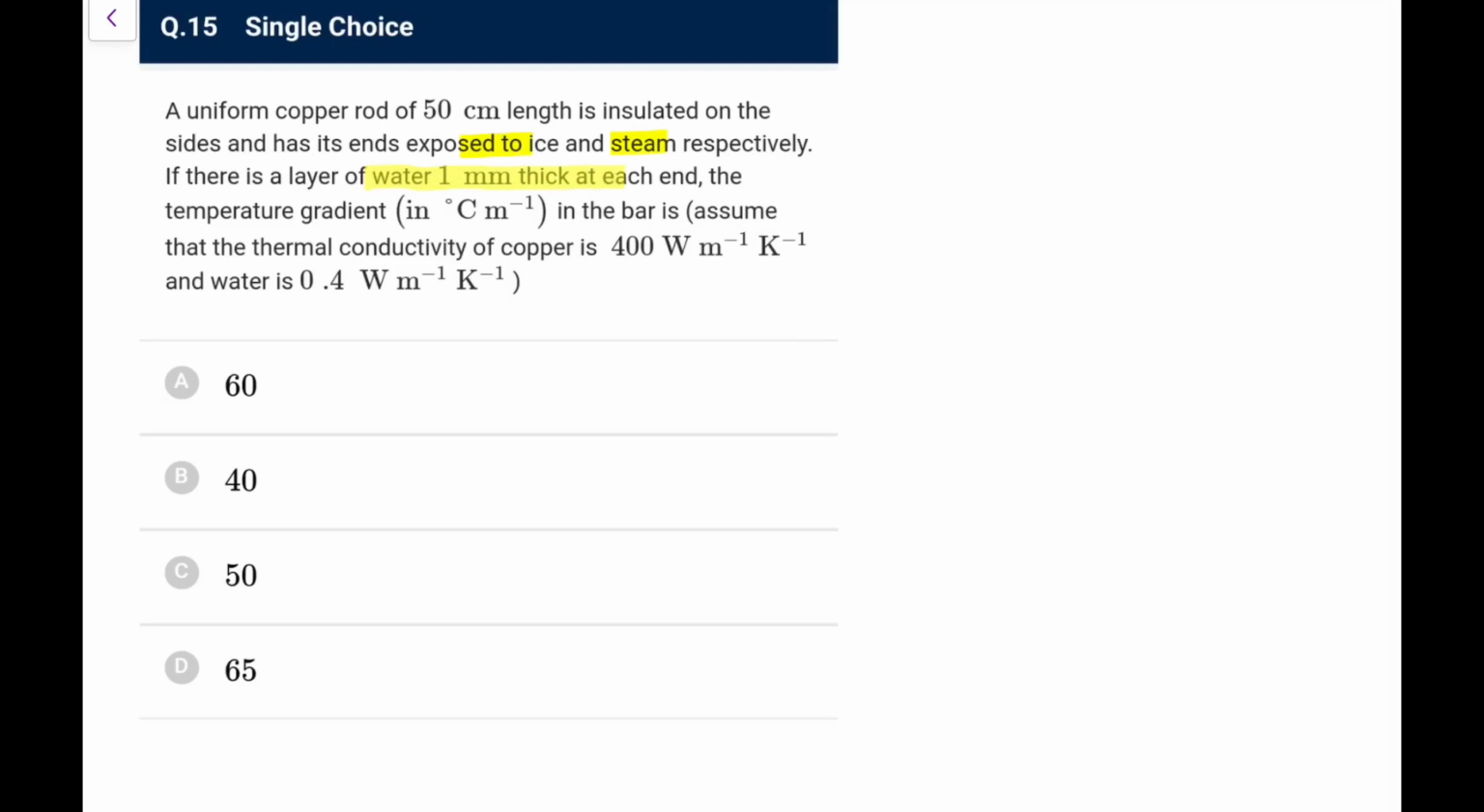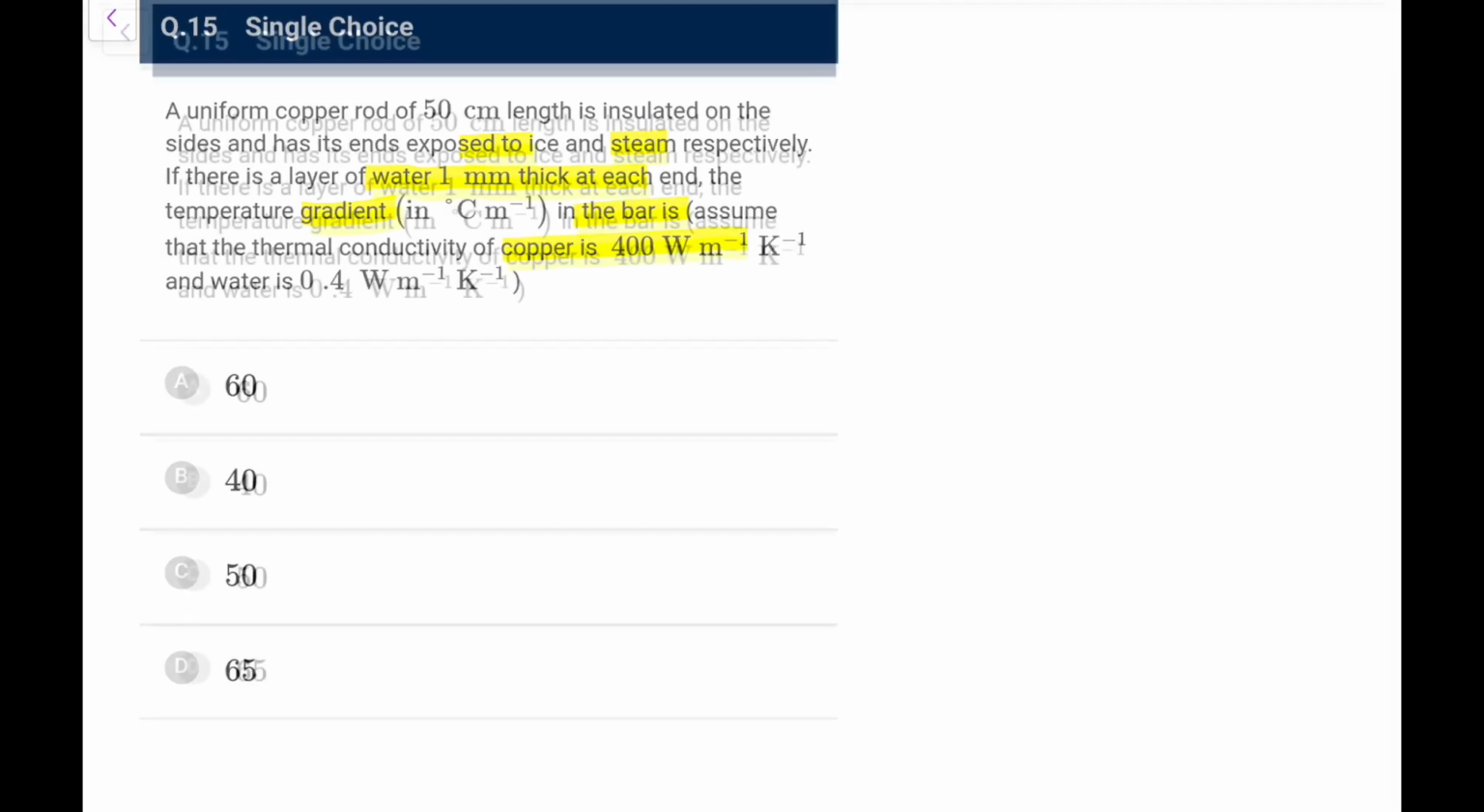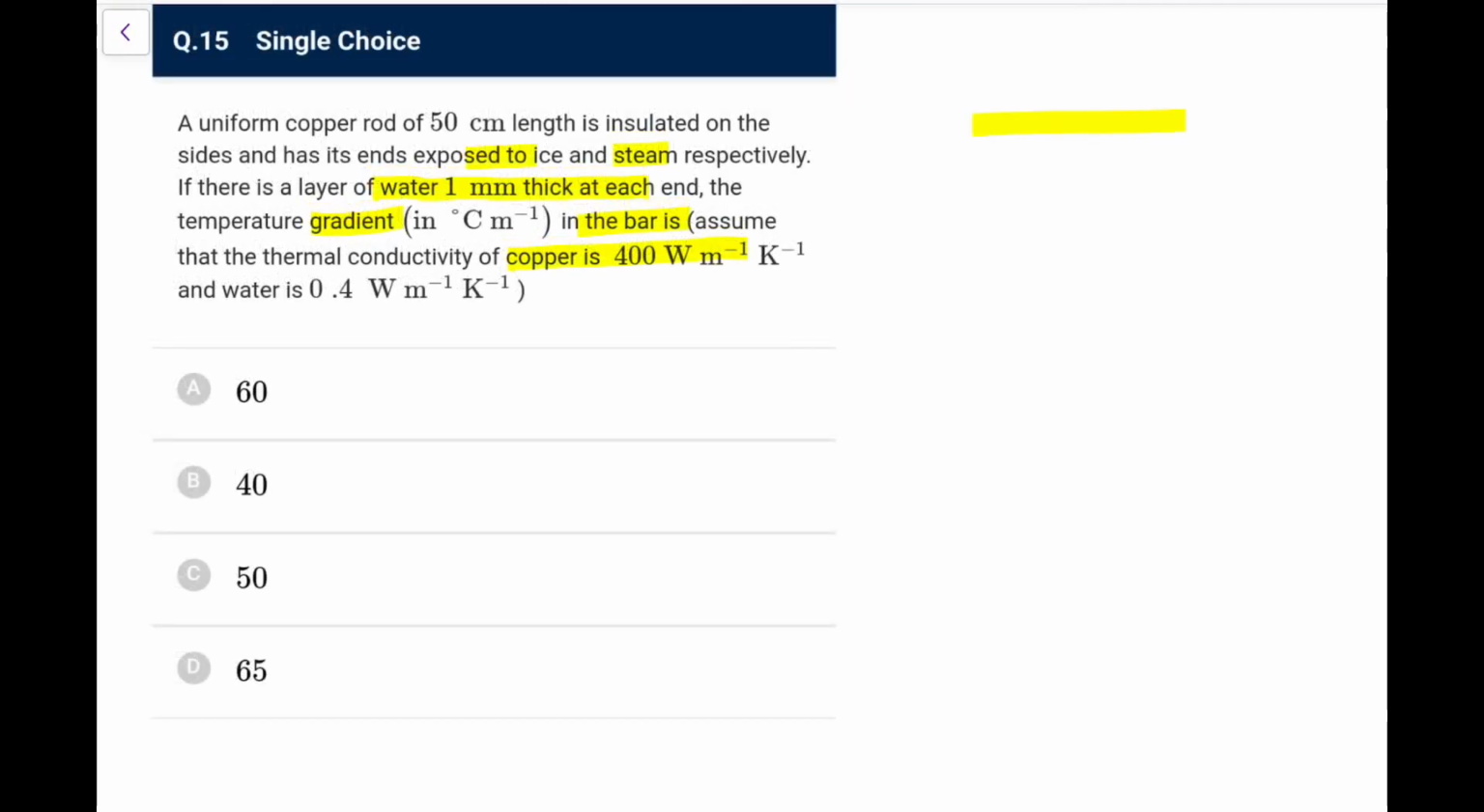If a layer of water 1 mm thick at each end and the temperature gradient in the bar is that, the thermal conductivity of copper be this and water be. So the situation is something like this. Let me draw it properly here. This is the copper rod and we have water at the sides. So basically we have three things in the series, you can say. So let's say this is resistance R1 and this is a resistance of rod R2.